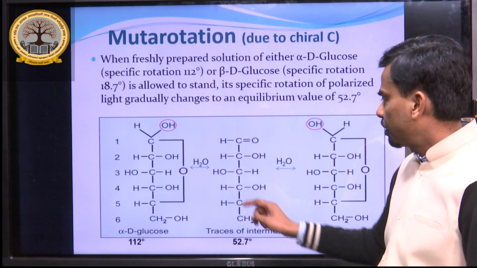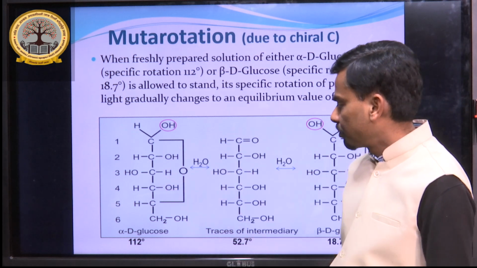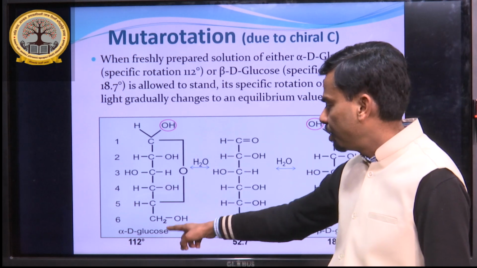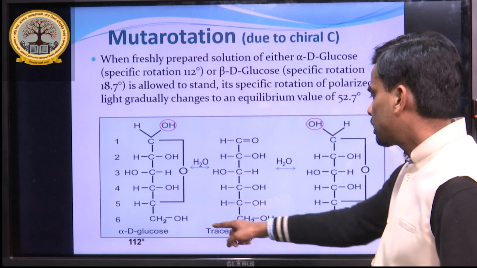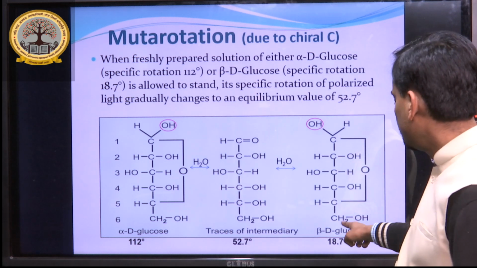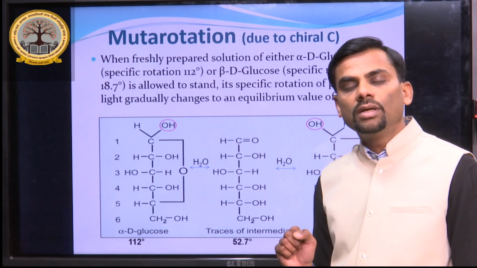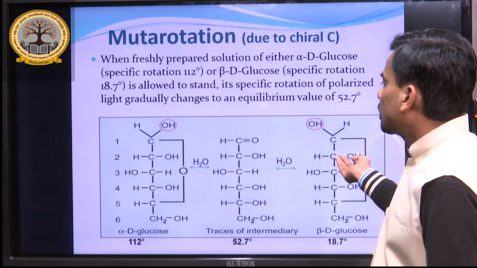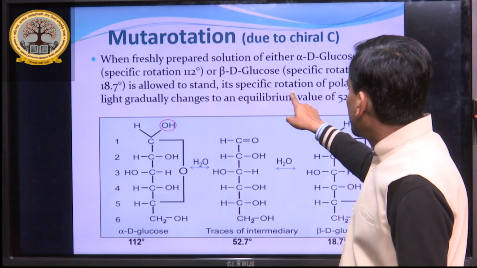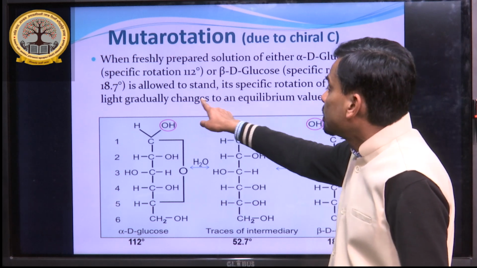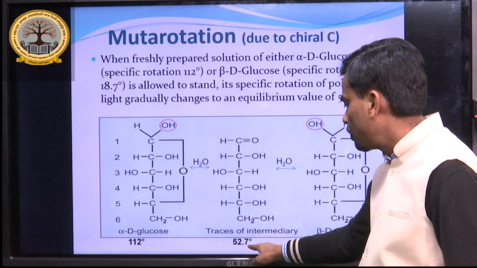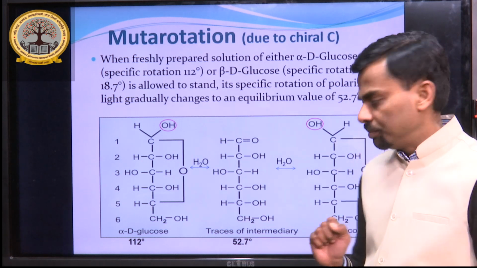In the presence of water, if it is freshly prepared, its specific rotation is 112 degrees in the case of alpha D glucose, and in the case of beta D glucose, it is 18.7. But when the solution becomes old, mutarotation occurs. The rotation of plane polarized light is changed to this much, 52.7 degrees.